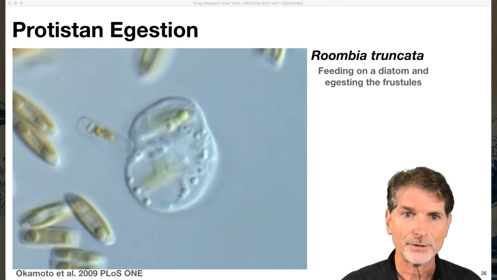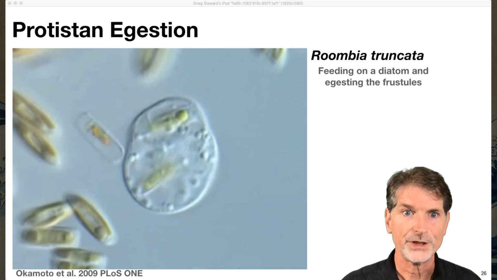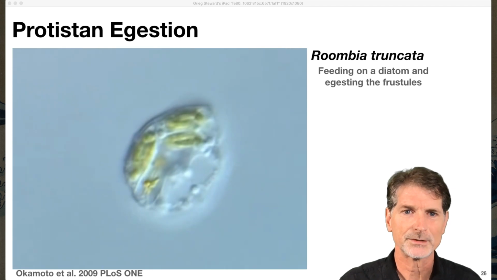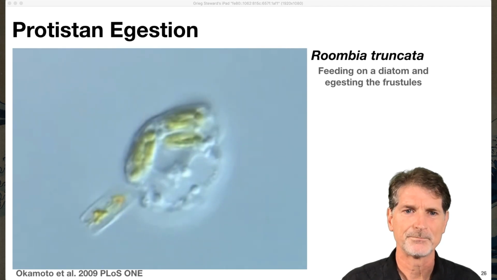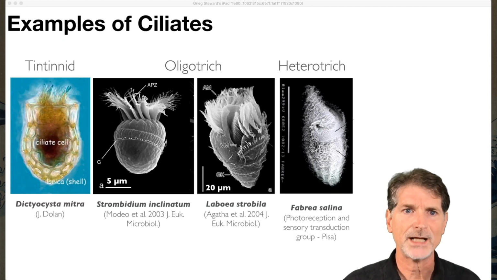And here you can see it, folks. Protistan pooping. That's fabulous. Looks very satisfying. So those are flagellates, and now some examples of ciliates.